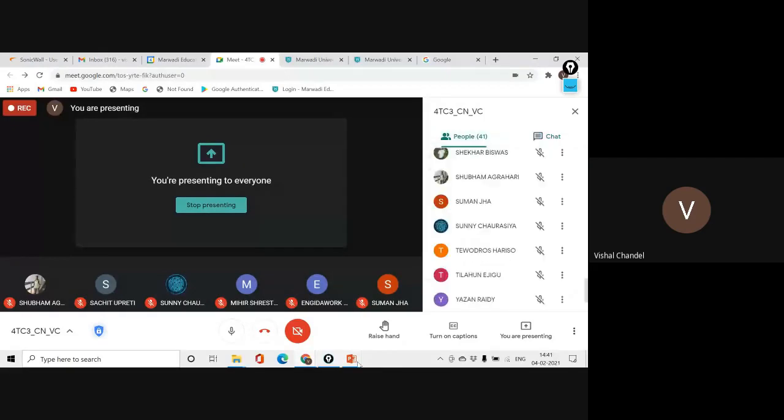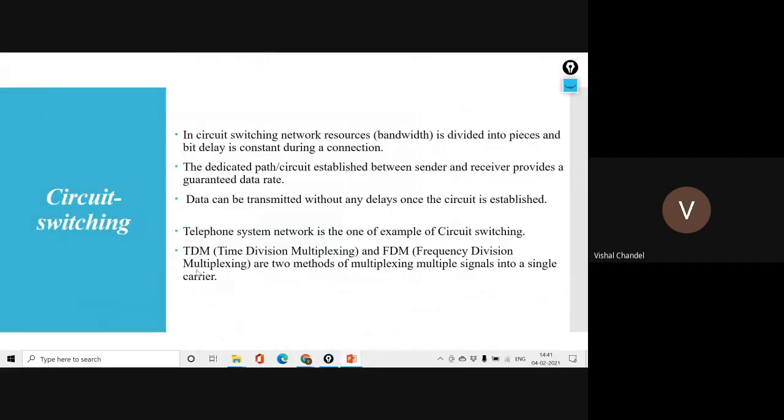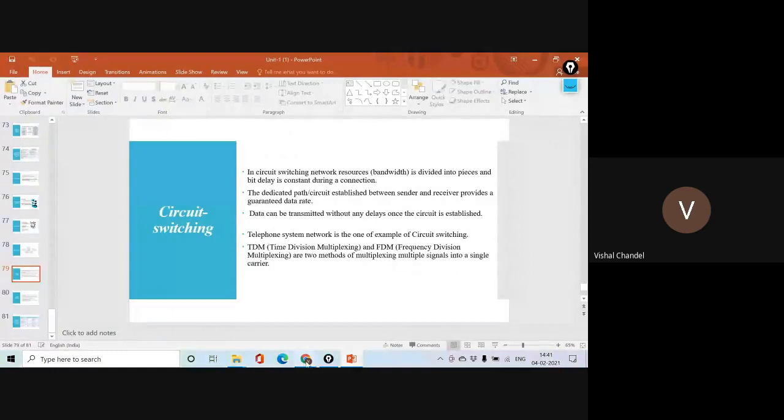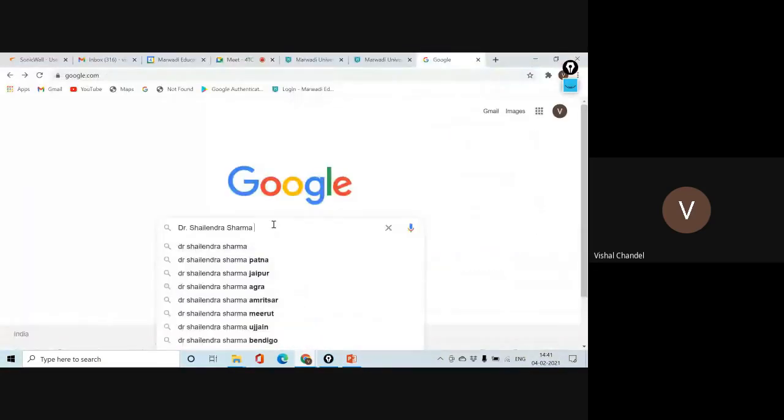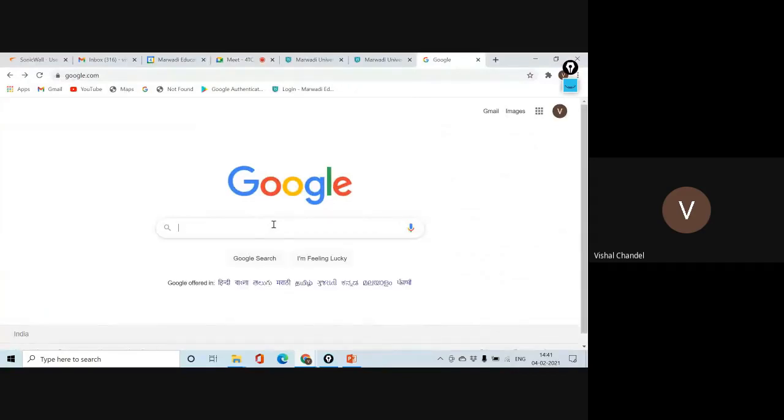So that we call the circuit, and the best example of circuit switching is the telephone system network. It is one example of circuit switching. I just want to share one image of the telephone network from when circuit switching started, so you can think about how trunk calls were connected in the past.